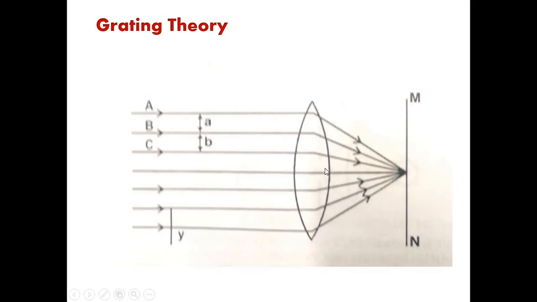So quickly I will talk about the grating theory. What happens whenever light passes through a diffraction grating? From the scratches there will be bending of light, and the locus of all those points is collected on the screen.